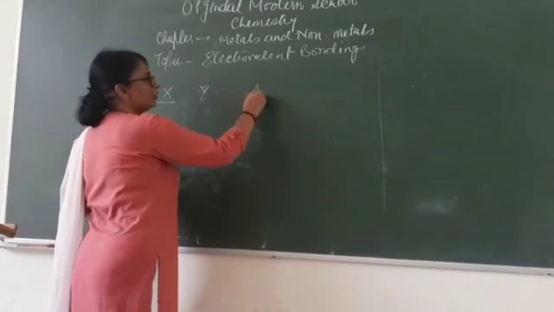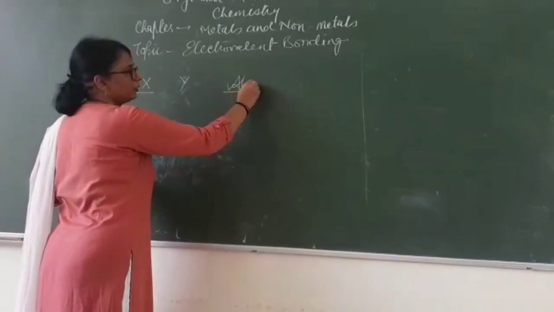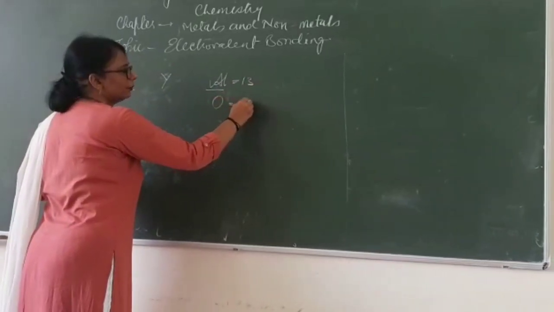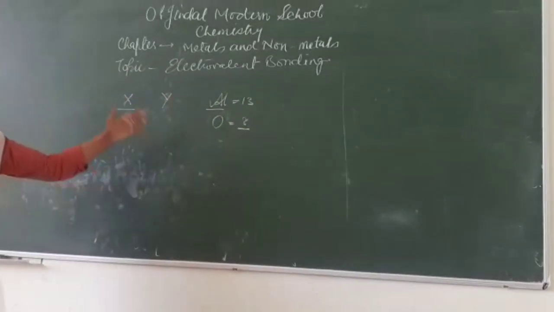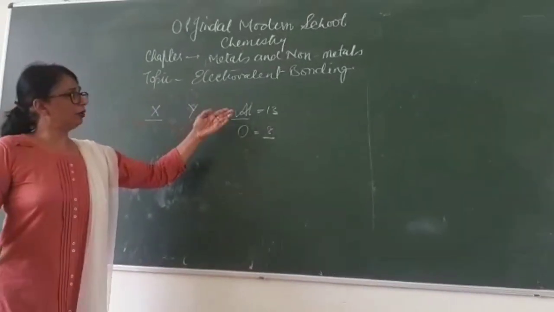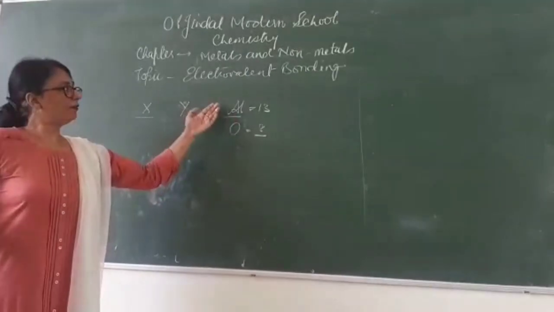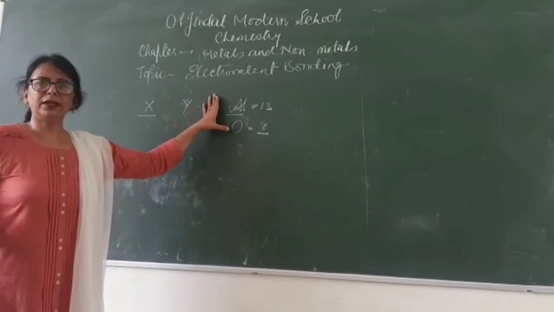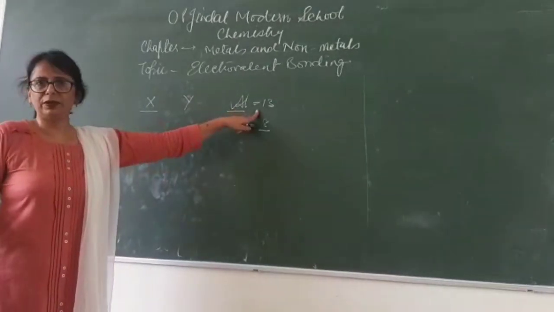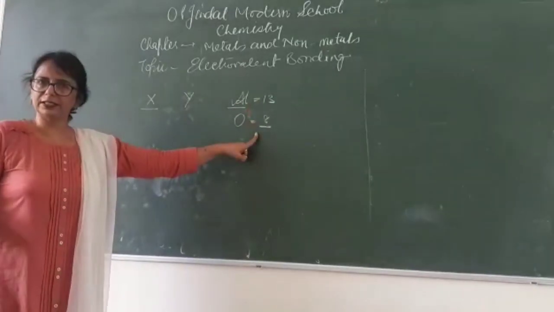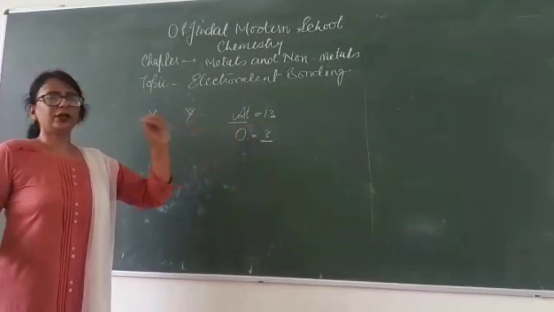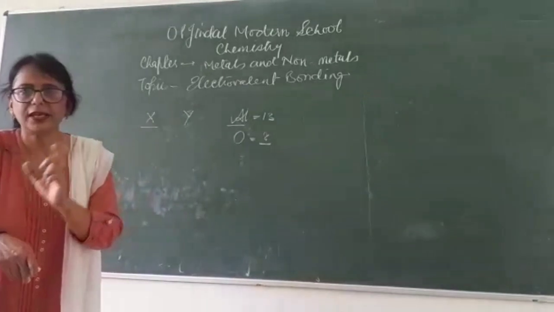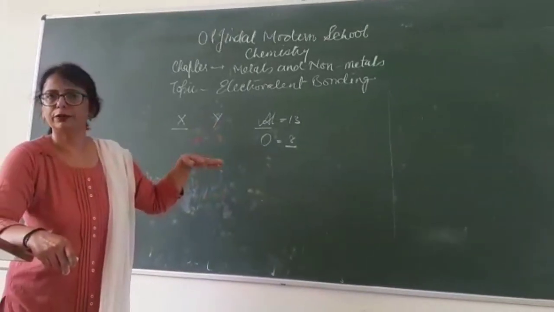Another one where I told you, you have been provided with two elements, aluminium with atomic number 13 and instead of this one they have given you oxygen with atomic number of 8. And then you have to show the formation of the compound. Here they have already given you the names of the elements. They have already told you that aluminium is a metal and oxygen is a non-metal, where you will definitely be aware about how the loss of electron will be taking place in this case and the gain of electron will be taking place in this case. So then you can go for the electron transfer method, and for your betterment I have given you how the loss and gain takes place, and finally you can conclude with the formula formation.